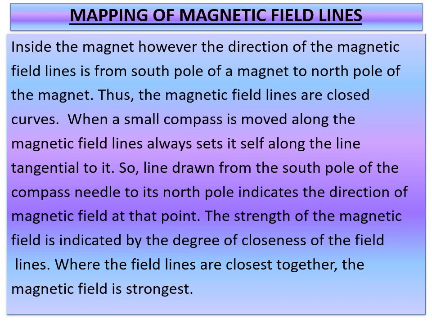Thus, the magnetic field lines are closed curves. When a small compass is moved along the magnetic field lines, it always sets itself along the line tangential to it. So the line drawn from the south pole of the compass needle to its north pole indicates the direction of the magnetic field at that point. The strength of the magnetic field is indicated by the degree of closeness of the field lines. At the poles of the bar magnet, the field lines are closest together, so the magnetic field is strongest.